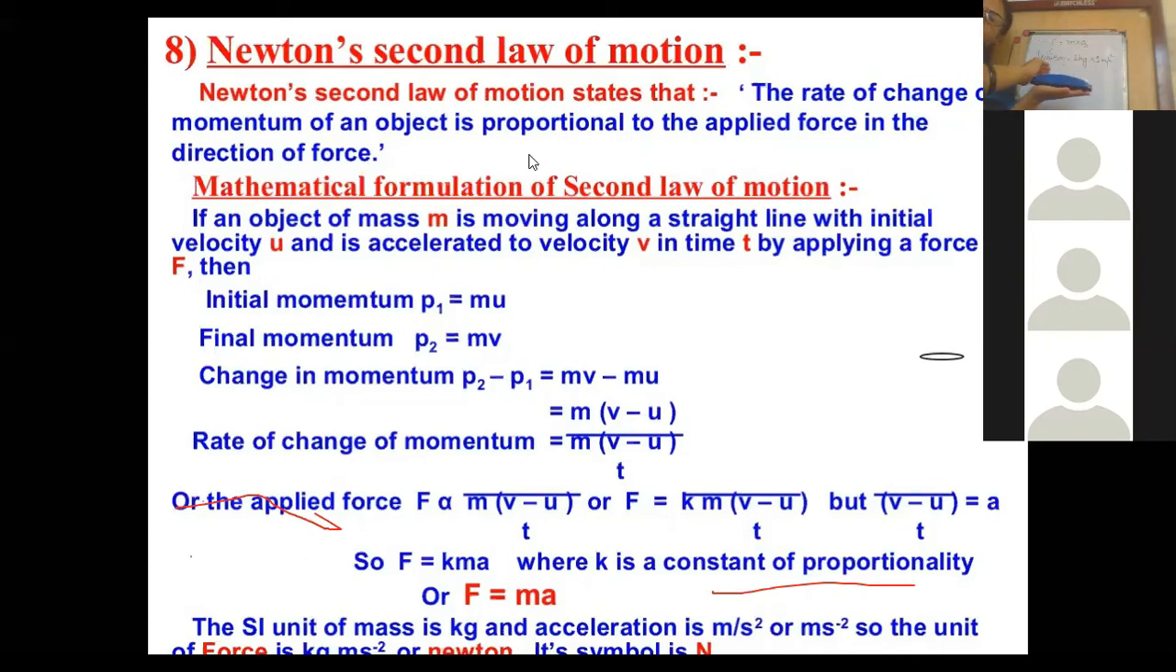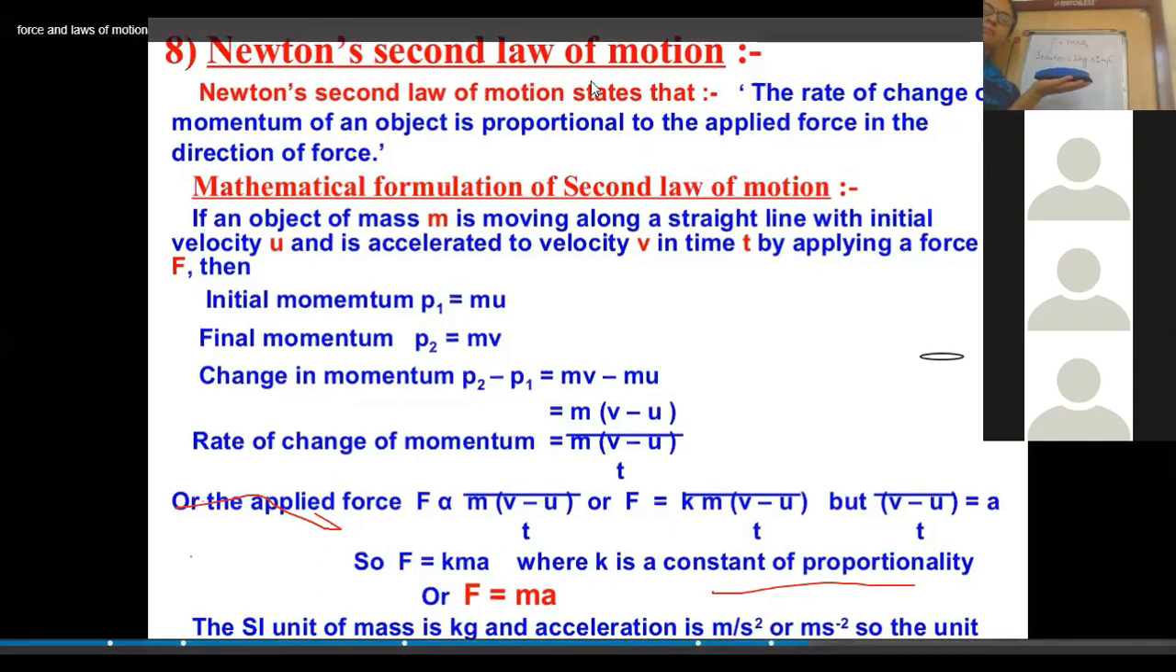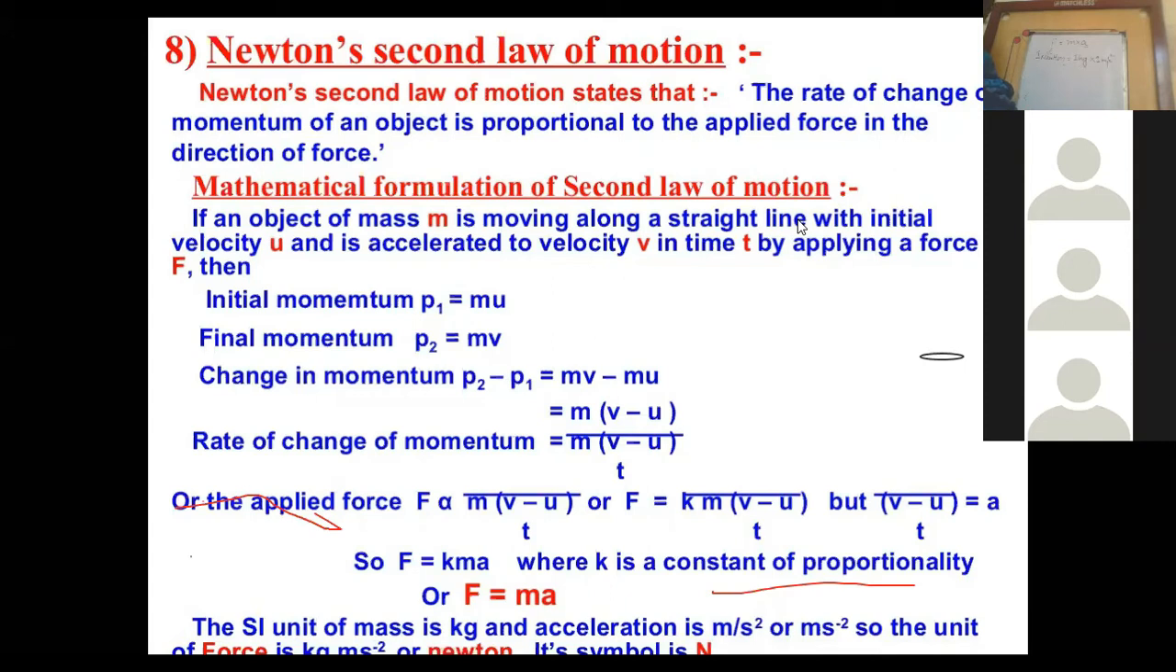Zero. Now, in order to change the state of motion, I have to apply the force. Once I apply the force, then I have to measure the force. If the force which I am applying on this object is able to produce an acceleration of 1 meter per second square, then the force will be equal to 1 Newton.